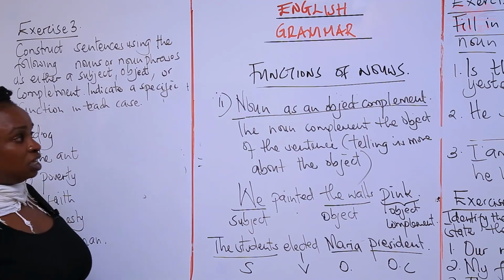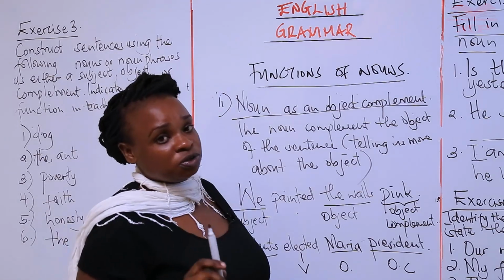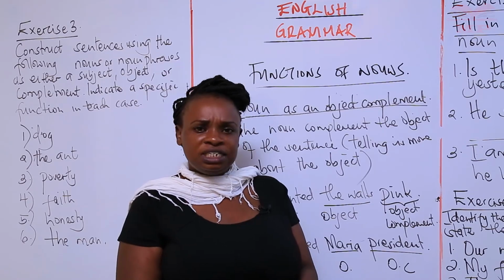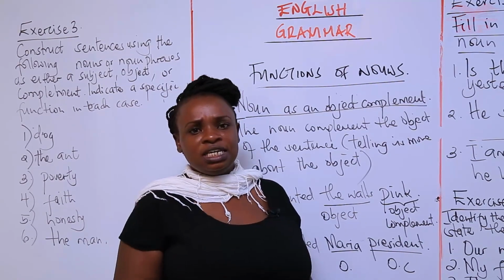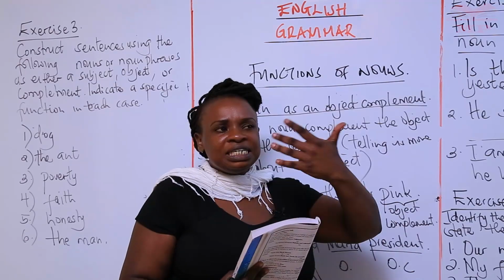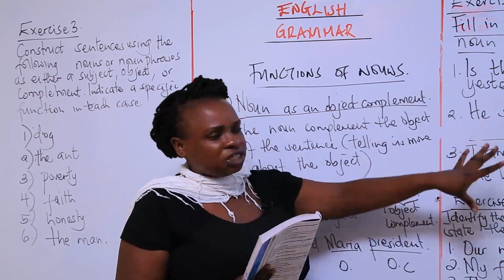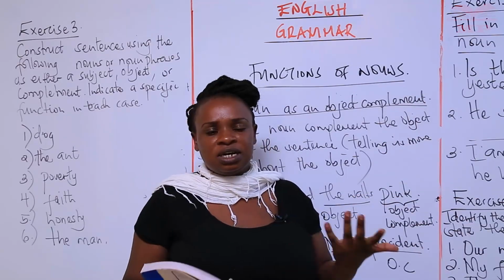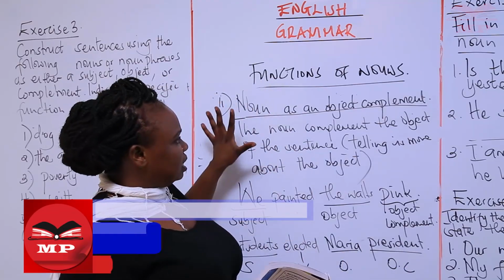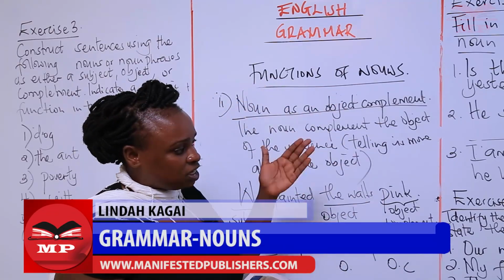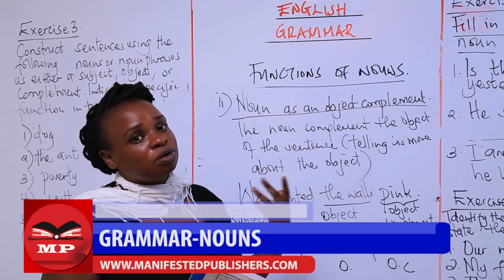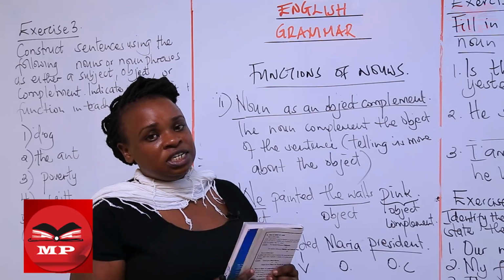So we've come to the end of our lesson. Remember, we've just talked about the functions of nouns. Remember, these are just things you know, but now we're looking at them in a broader perspective. How are they used in sentences? Okay, this is something you cannot just assume, but at least it's knowledge on when you see this particular word, then it is functioning as this and that. It's not something you should be scared about. All right, now nouns again can function as objects, subjects, object complements, or objects of prepositions.